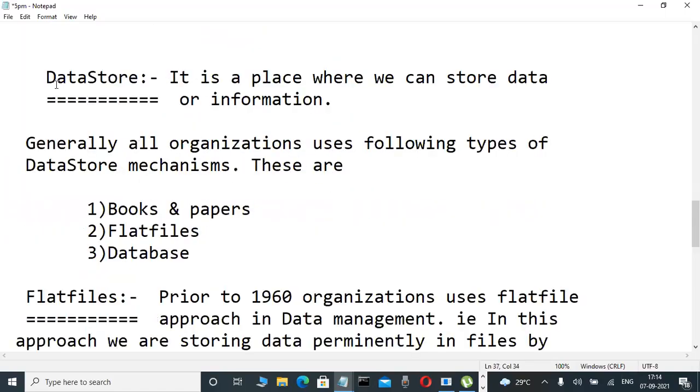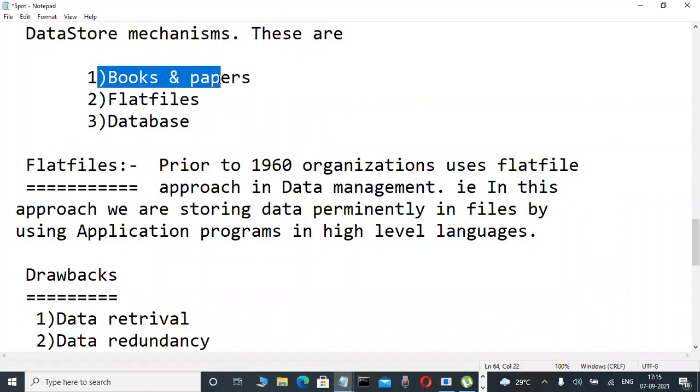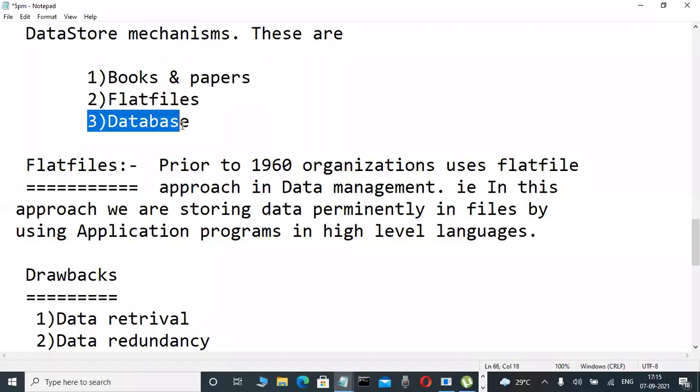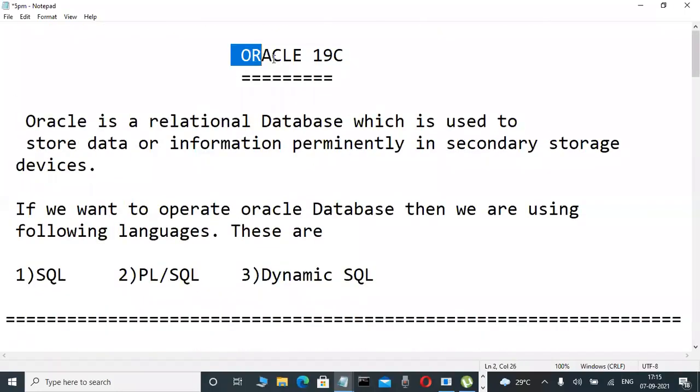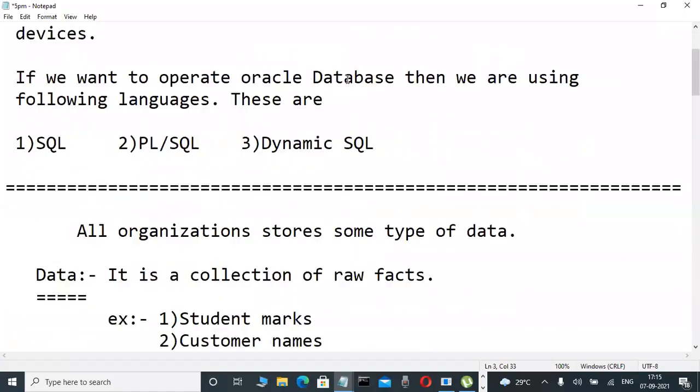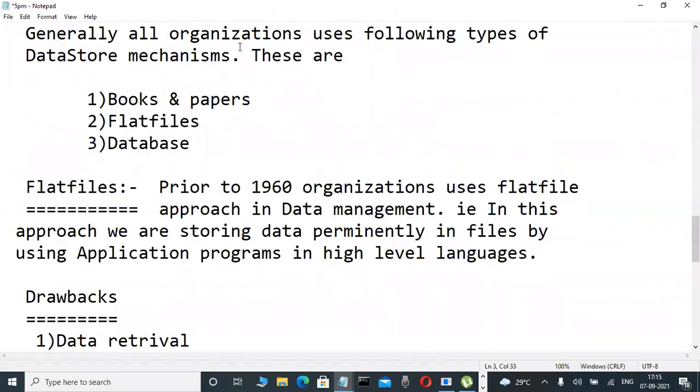This data or information is stored in some place in an organization. That is called a data store mechanism. It is a place where we can store data or information. All organizations worldwide use only these three types of data store mechanisms. One is without computers: books and papers. Another is flat files. Another, from 1960 onwards, is databases installed on their computers, where they store all their data. These are the three ways I told you yesterday.